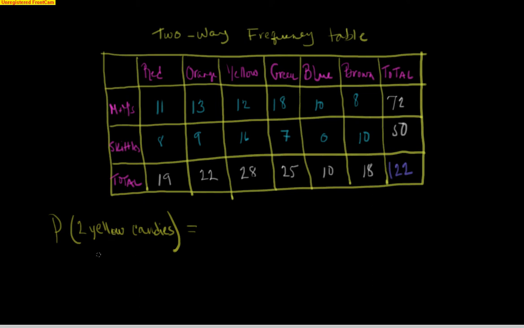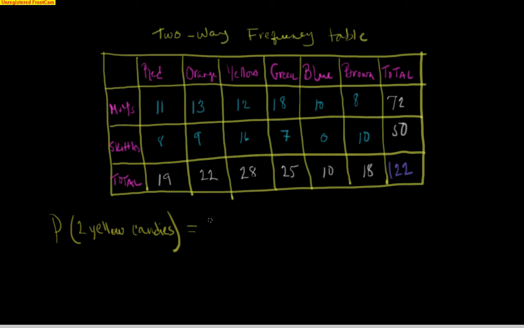We have pretty much looked at every different type of single event where you're just pulling out one candy. But what happens now if we have multiple events? Meaning I'm going to reach in the bag, take out one candy, and then I'm going to reach in that bag again and take out another candy. All right? So we actually have two events here.